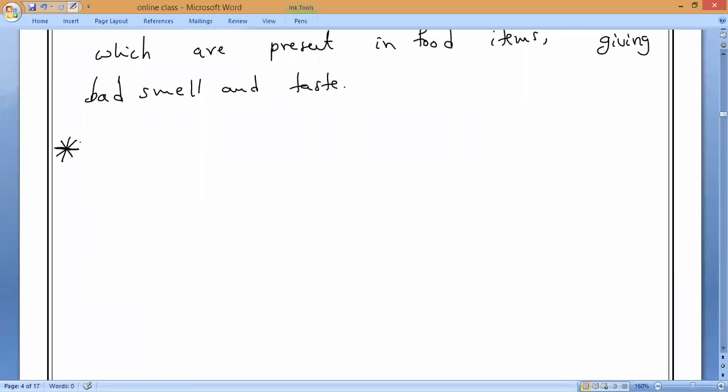In rainy season, what will be more in the atmosphere? Air, water vapor and oxygen. Air and moisture. If it is rainy season, what is there more in the atmosphere? Moisture. Very good.